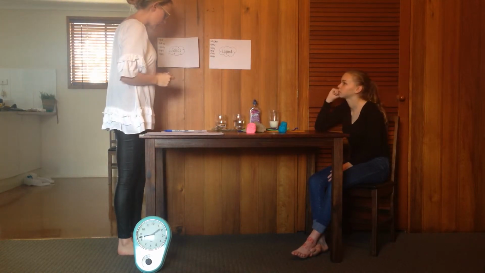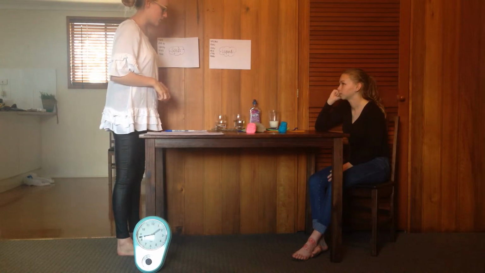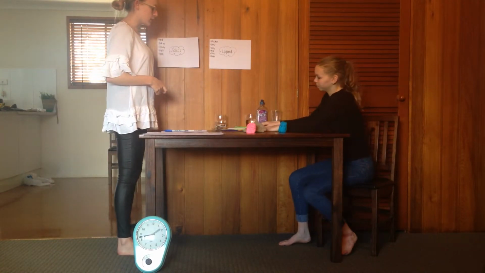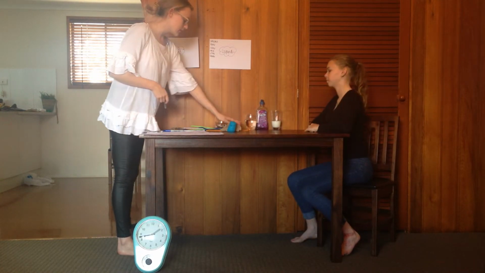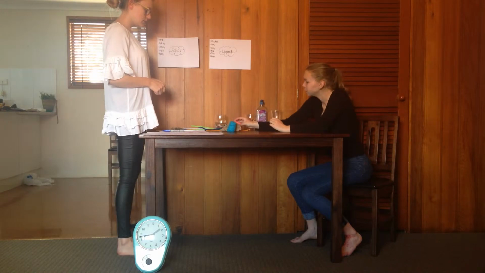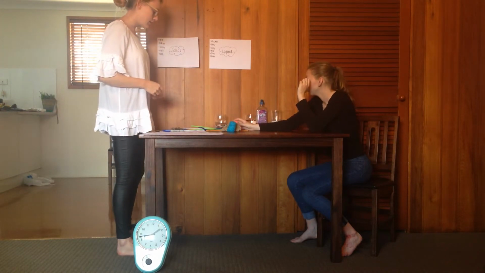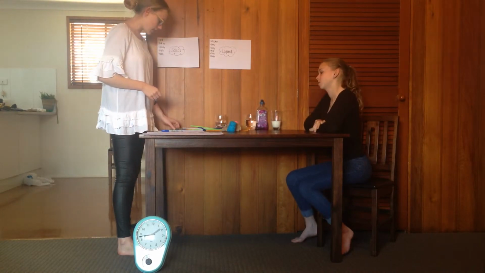Okay, what we're going to do now is you're going to sort these objects on the table into solids or liquids for me. So you're going to decide whether it's a solid or a liquid. Excellent. So why do you think the Play-Doh is a solid? Because you can pick it up. Yeah. And why do you think water is a liquid? Because it's cold and it can move around and stuff. It can move around. Excellent.